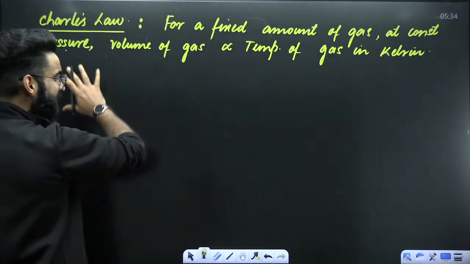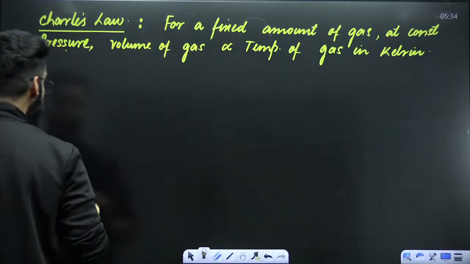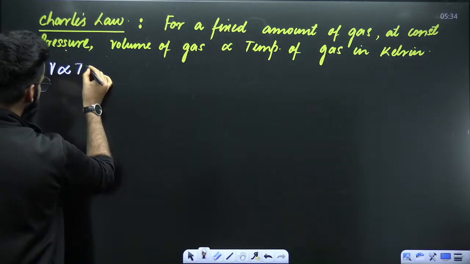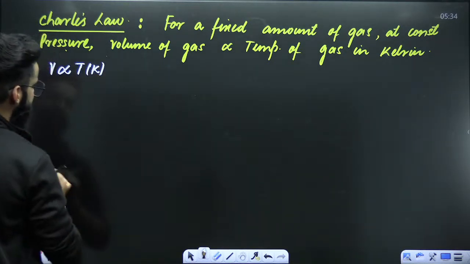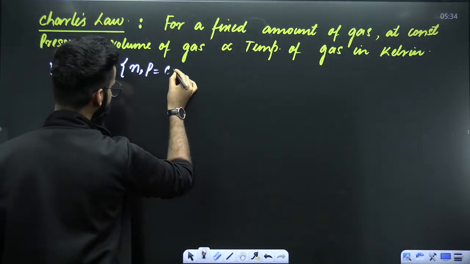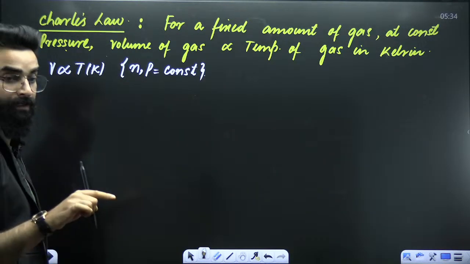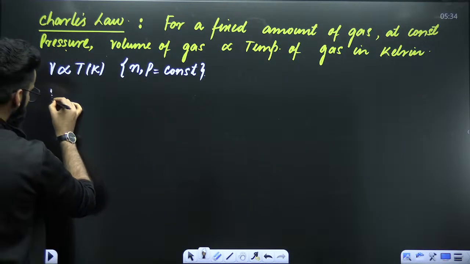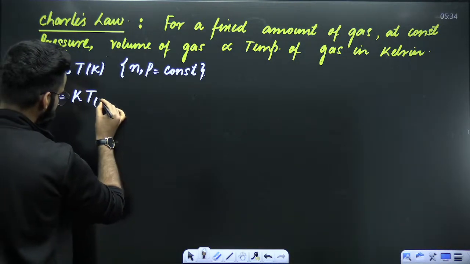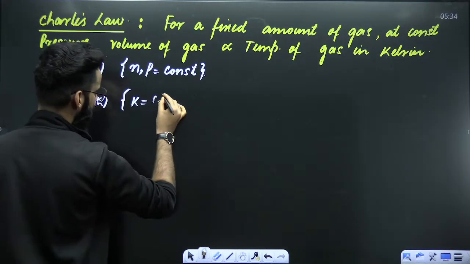First of all, let me write its mathematical formulation, then I'll make you understand what exactly it means. Volume of the gas is directly proportional to temperature of the gas in Kelvin. But this is only valid when number of moles and pressure of the gas is kept constant. What it means, you'll get the idea in some time. Before explaining that, let's remove the proportionality sign. So V is equal to K multiplied by temperature in Kelvin. And this K is what you call the Charles constant.